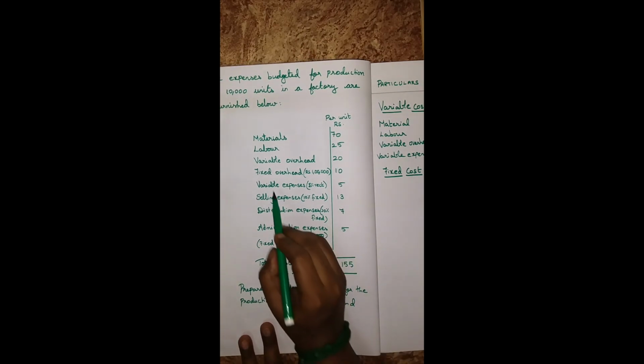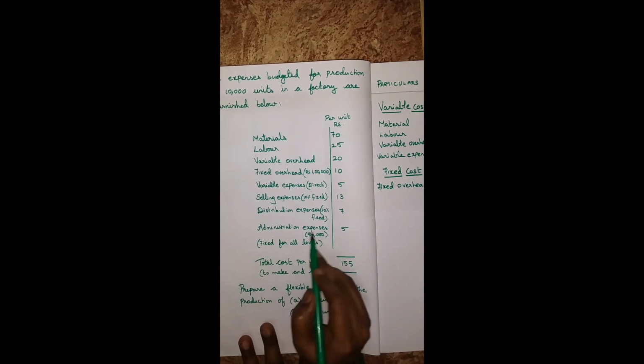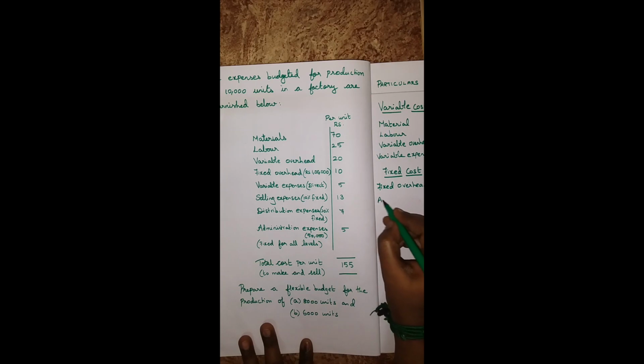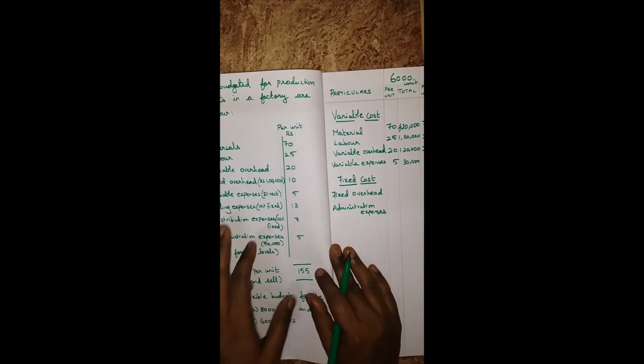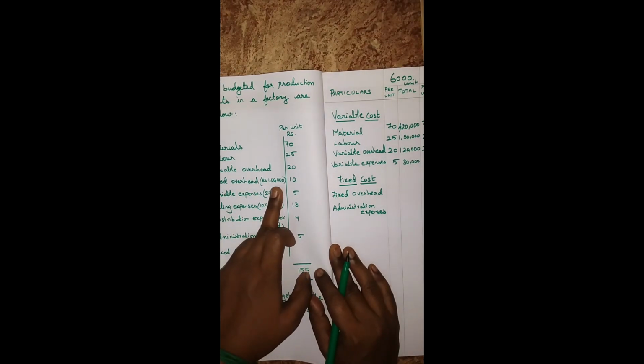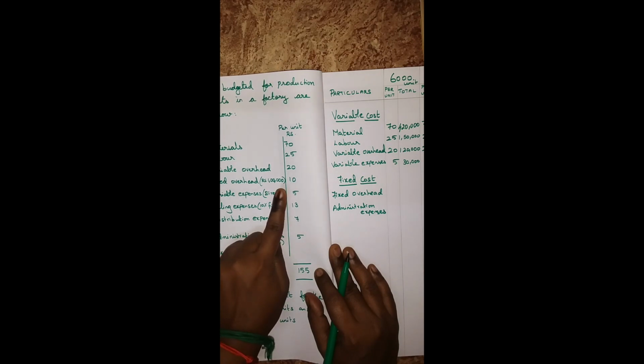Next, under fixed cost, fixed overhead and administration expenses. In this question, the values are given for 10,000 units. So we will fill that column first.